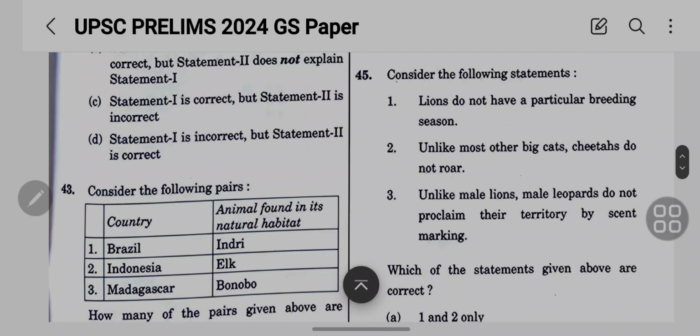Then the 45th question: consider the following statements. Lions do not have a particular breeding season. Okay, unlike most other big cats, cheetahs do not roar.